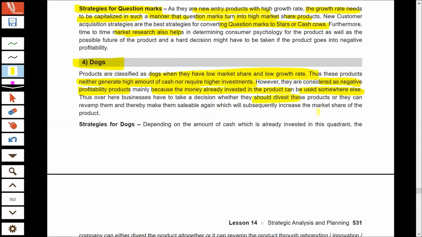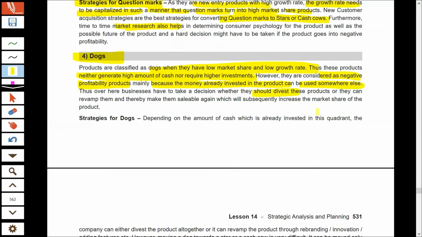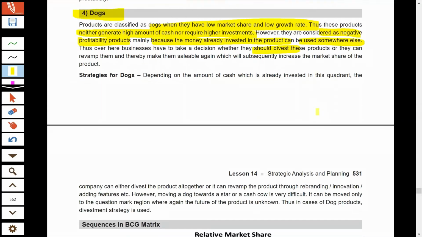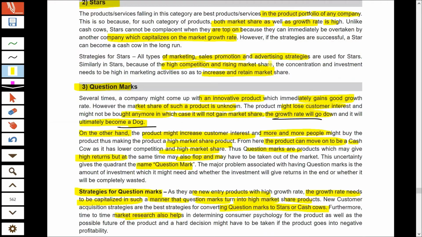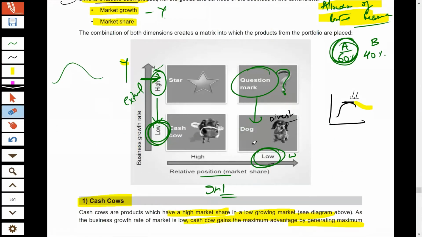The better decision for these businesses is to divest, to remove those products from your portfolio. But it is also possible that the company may decide to make certain changes in the product. They may try to revamp the image of that product, make some investment, and ultimately try to increase the market share of the product. So with dogs also, you can take two decisions.